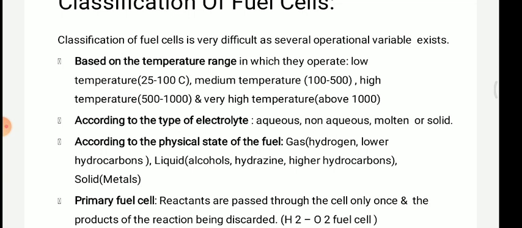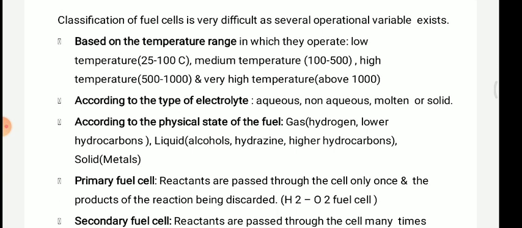Many of them are operated at a very high temperature range, above 1000 degrees Celsius. So temperature-wise there are four types of fuel cells available: low level, medium level, high level, and extra high range of temperature.